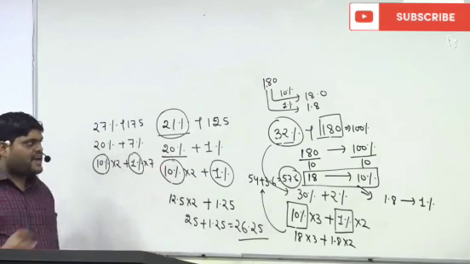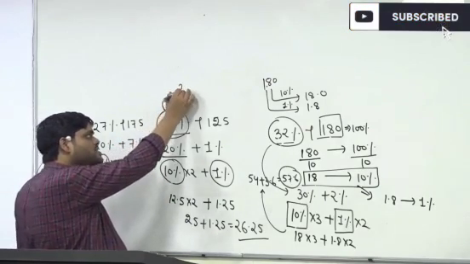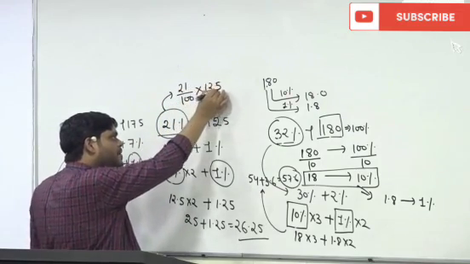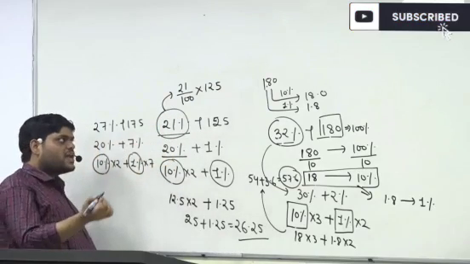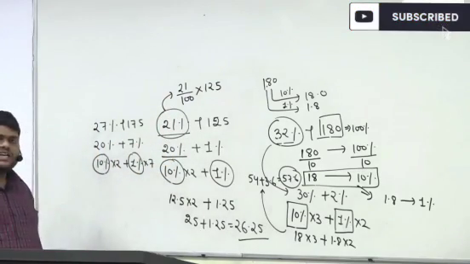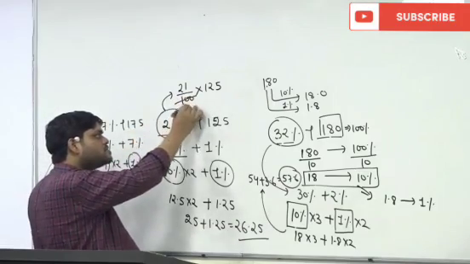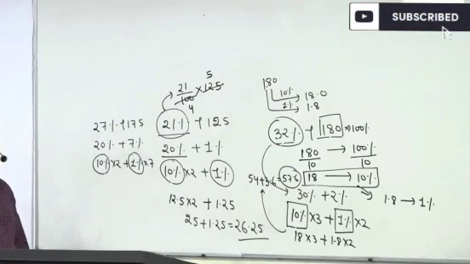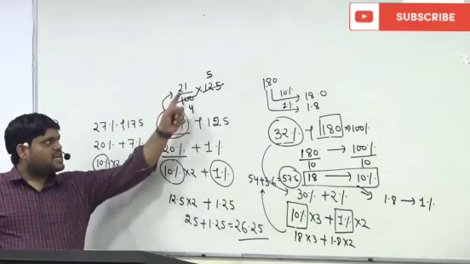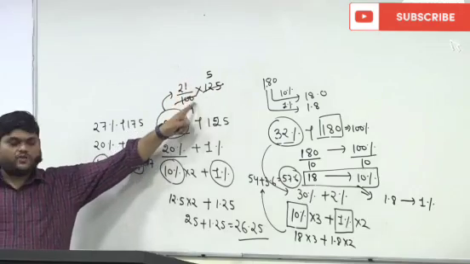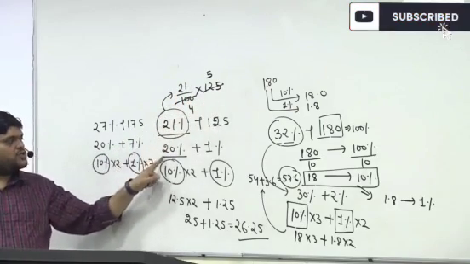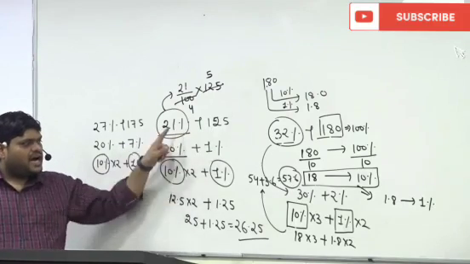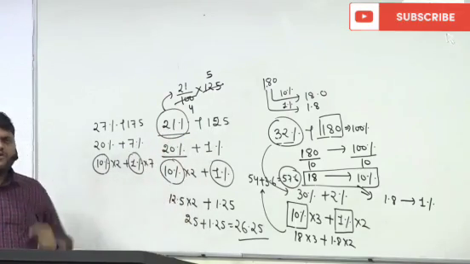This is one way. The other way I told you is 21 upon 100 multiplied by 125. If you do it this way also, the answer will remain the same. The answer is not going to change. Either you can do the calculation like this, or you can do it without pen and pencil. I always do it this way, and I never require pen and pencil for such questions.